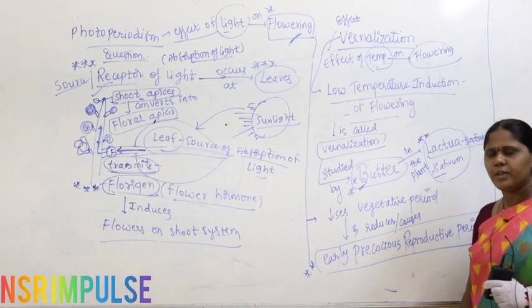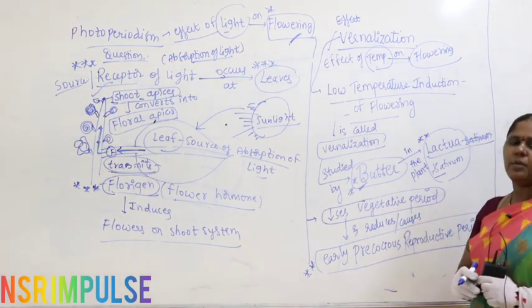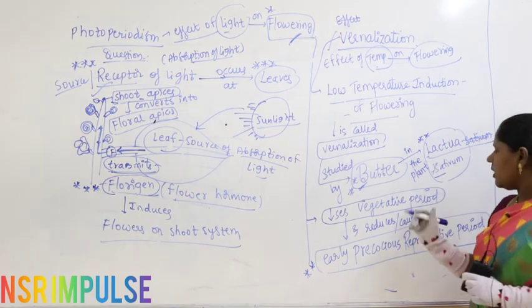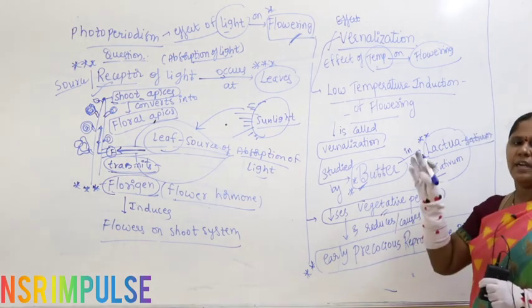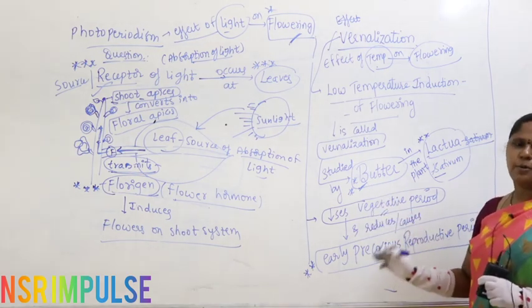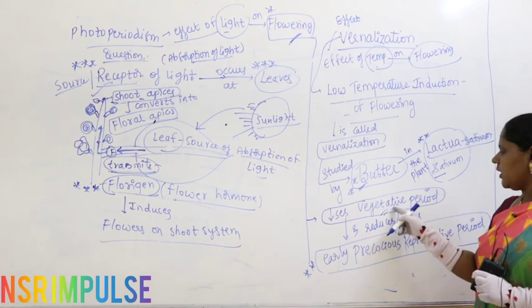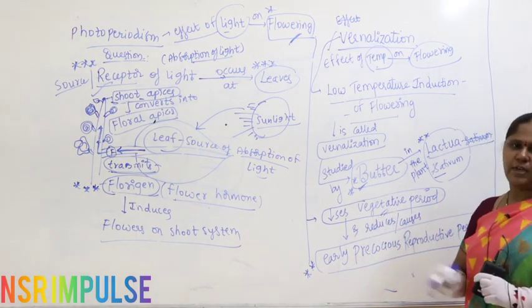What is the meaning of this? For example, maybe it may take 2 years to form vegetative organs. What are vegetative organs? Complete development of root, stem, leaves up to flower formation. That phase is called the juvenile phase or vegetative phase.